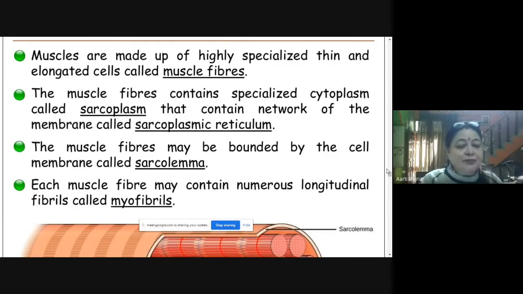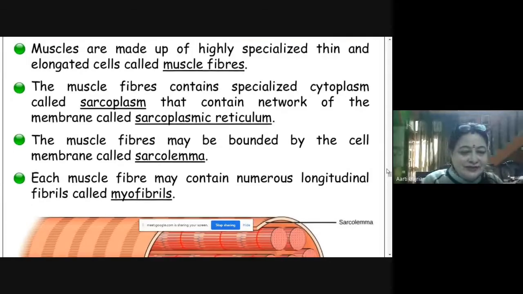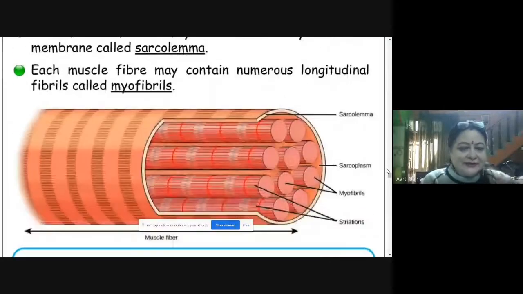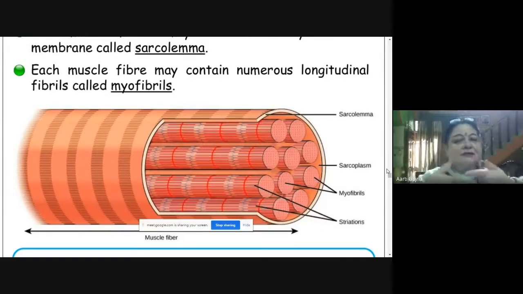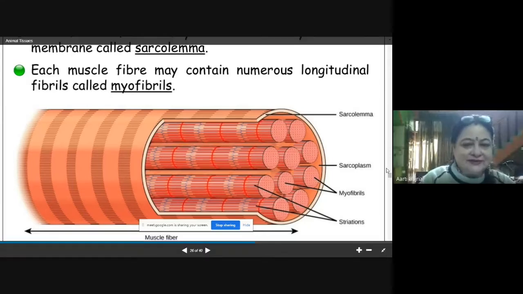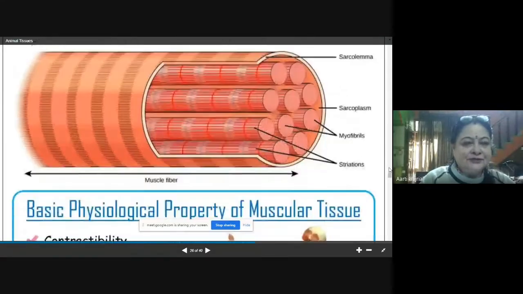Each muscle fiber may contain numerous longitudinal fibrils, and these are called myofibrils. So if you see the structure of the muscle, it is like this. Many myofibrils in one bundle and many different bundles in the sarcoplasm and covered by sarcolemma. So this is the structure of our muscle. This is muscle fiber.